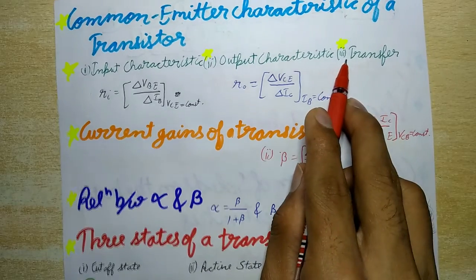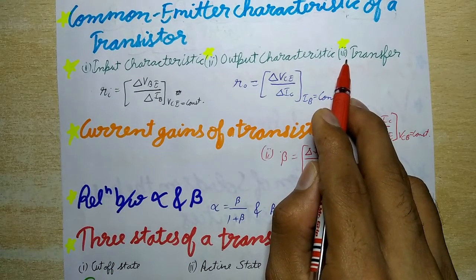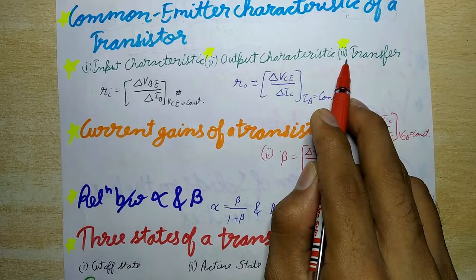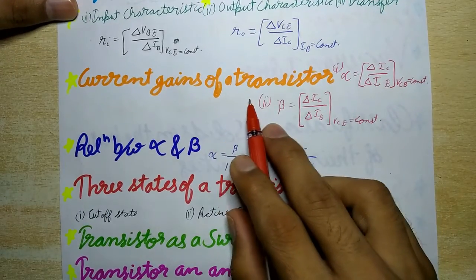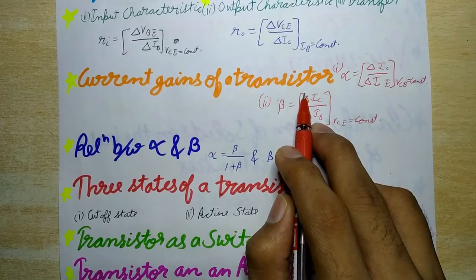And third one is transfer characteristic. It is the graph showing the variation of collector current IC with base current IB at constant collector emitter voltage. Now next is current gains of a transistor.